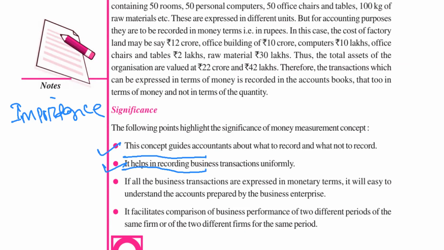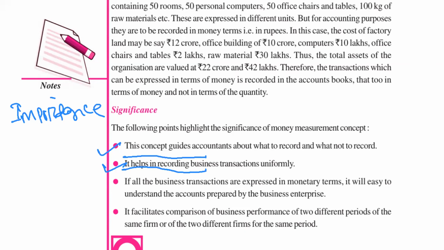We will record purchase of goods 10,000, sale of goods 8,000, payment of rent, payment of electricity, payment of salary. All these items are recorded in terms of money only. But if we record purchase of goods 100 kg, sale of goods 50 kg, payment of rent 200 rupees, payment of electricity bill 100 rupees, then in this case transactions are not recorded uniformly.